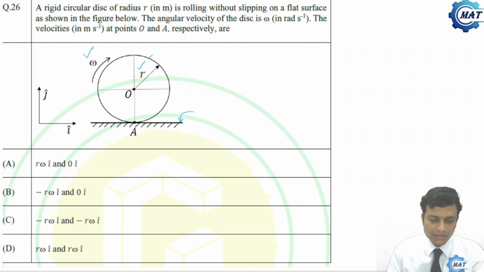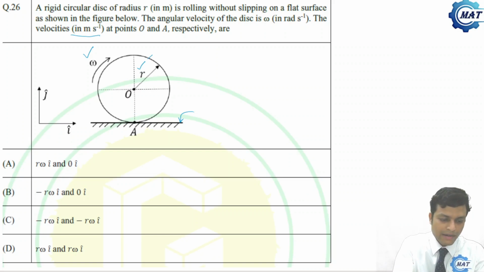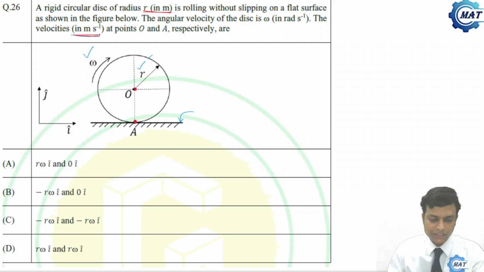The velocities in meter per second, also SI unit, at points O and A are to be determined. O is here, A is here. R is in meter, so all units are in meter, and whatever velocity we will get will also be in meter per second.